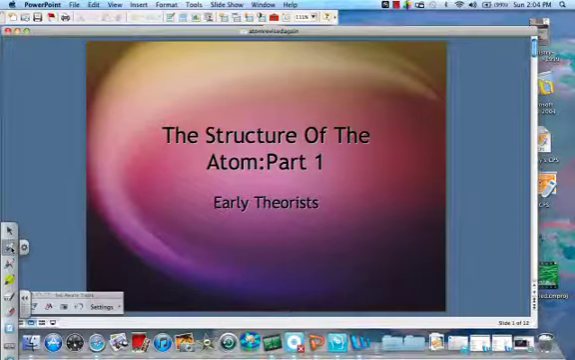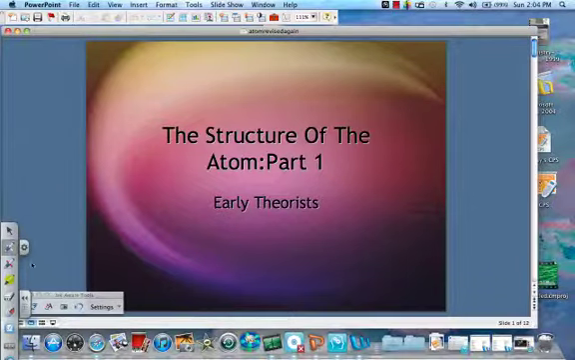Alright, so last unit we talked about matter and how it's made up of atoms. This unit we're going to talk more about the structure of the atom and how we came up with that structure, because we can't see atoms. So we're going to start by talking about some early theorists and their ideas about what the atom was.